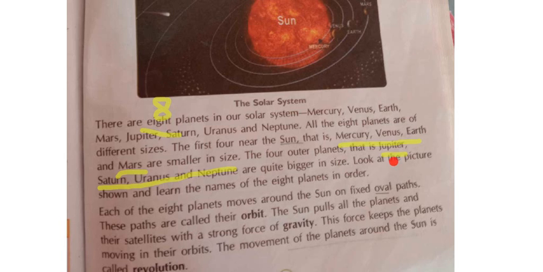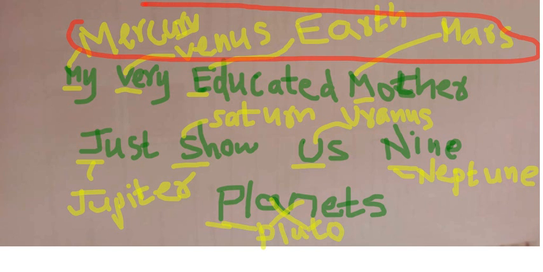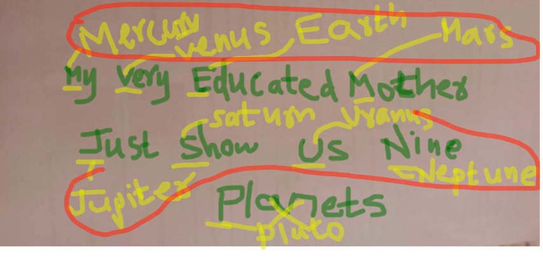Look at the picture shown and learn the names of the 8 planets in the order. Just now in the trick I told you, in an order only I have told. Mercury, Venus, Earth, Mars. These 4 are what, Nana? Here what I have written, see, Mercury, Venus, Earth and Mars. These 4 planets are nearer to the sun, inner orbits, okay, near to the sun, and they are small in size. And coming to Jupiter, Saturn, Uranus and Neptune, these 4 are large in size.